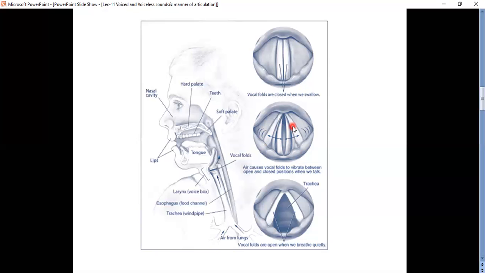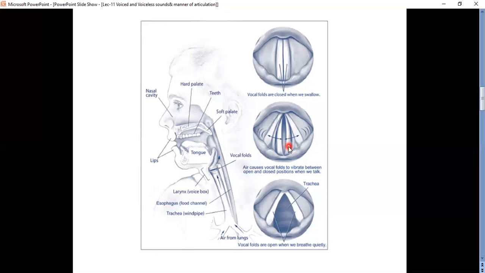When the vocal cords shake, the air which is coming out also vibrates. We can see the vibration in the air also. When there is a vibration in the vocal cords, those sounds are called voiced sounds.